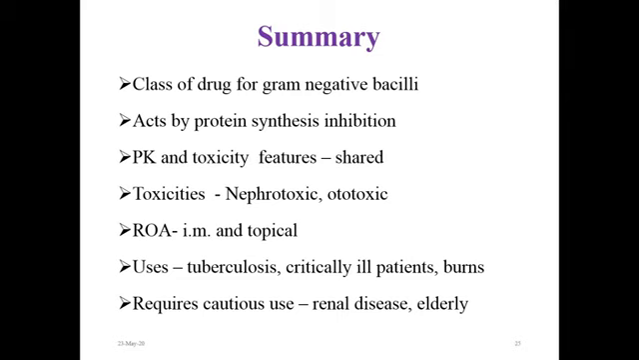Aminoglycosides usually are given as intramuscular injections. Some of the aminoglycosides like gentamicin and neomycin are also available as topical preparations. Aminoglycosides are usually indicated for the treatment of gram-negative infection, particularly in critically ill patients and in patients with burns and others. And aminoglycosides like streptomycin and kanamycin are also used in the treatment of tuberculosis. Aminoglycosides require cautious use, particularly in patients having renal disease and in elderly patients.